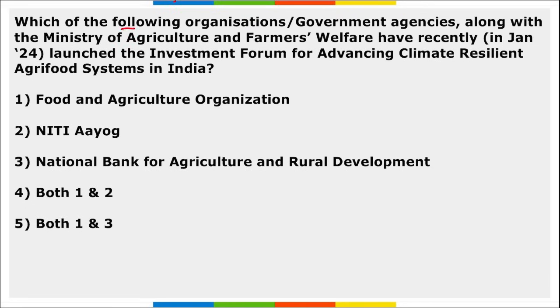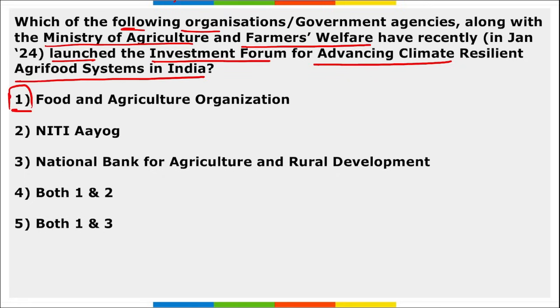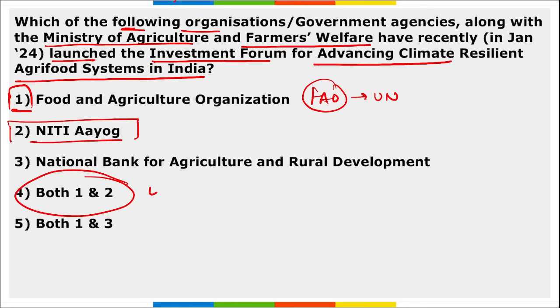Moving on, which of the following organizations along with the Ministry of Agriculture and Farmers Welfare have recently launched the investment forum for advancing climate resilient agri-food systems in India? Which are those two organizations? The Food and Agriculture Organization, FAO, an arm of the United Nations, and NITI Aayog. Together they partnered with the Ministry of Agriculture and Farmers Welfare and launched the investment forum for advancing climate resilient agri-food systems in India.